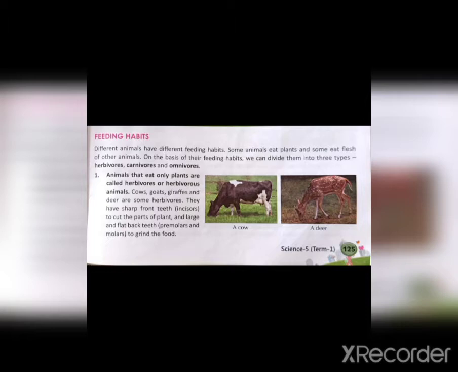What are herbivorous animals? Herbivores or herbivorous animals are those animals that eat only plants like cow, goat, giraffe. These are herbivores. They have sharp front teeth, which are the incisors, to cut the parts of plants, and large and flat back teeth like the premolars and molars to grind the food. So, a cow, deer, giraffe, goats, they feed on grass and other plants.